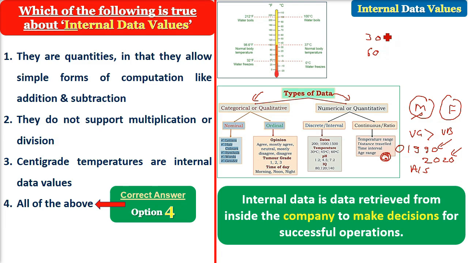Now if I say 30 degree and 60 degree, you won't ask whether it is centigrade or Kelvin, because if you are to find out the difference in Kelvin and in centigrade, it will be 30 degree difference only. And you cannot find out 60 by 30 and say that the temperature is double. This is not possible in the discrete or interval values, because you don't have a true zero here.